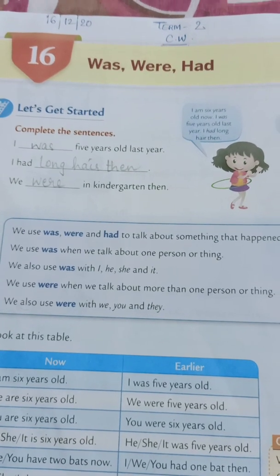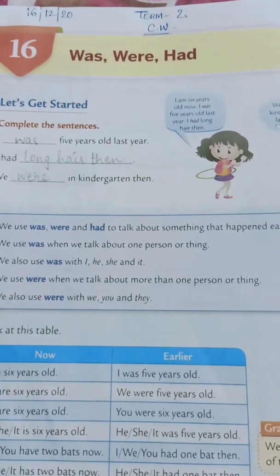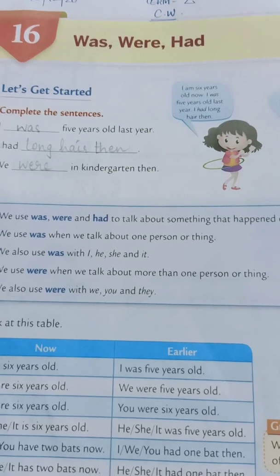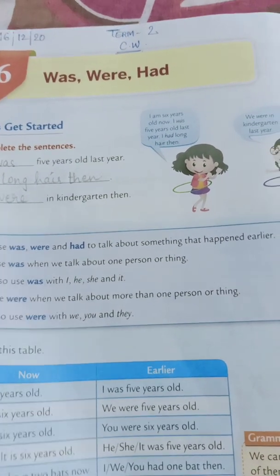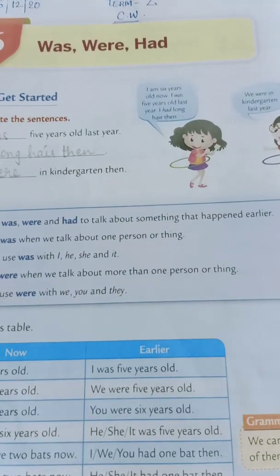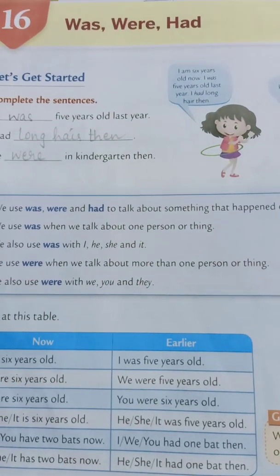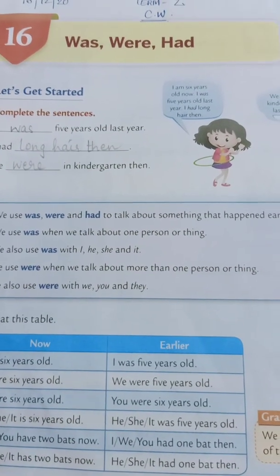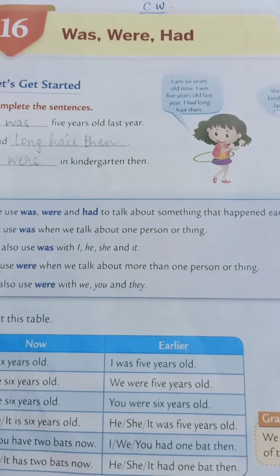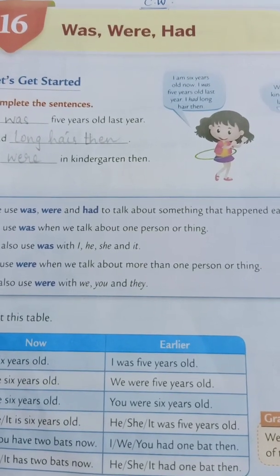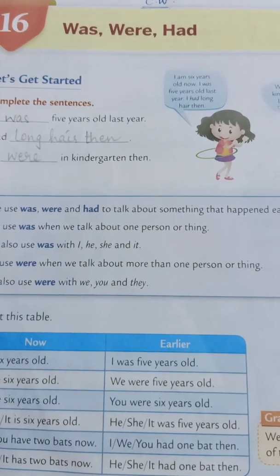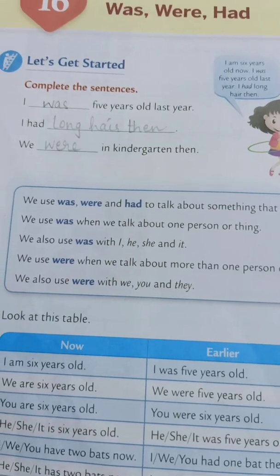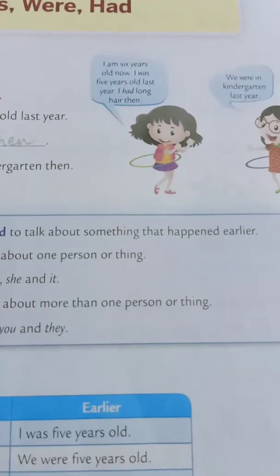Children, as we have already done, is, am, are, isn't it? Has, have. Today's topic is was, were, had. These are the past tense words. Okay. Let's get started with this. Let's see.